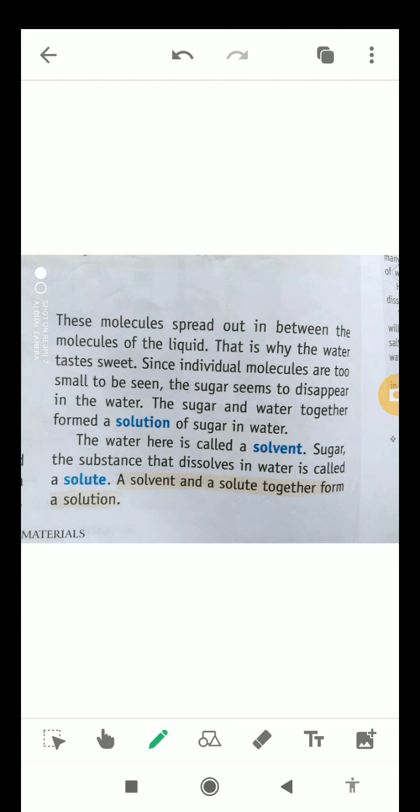The sugar and water together form the solution of sugar and water. So I told you, whenever sugar and water are mixed together, they form a solution of sugar and water. The water here is called a solvent, as I told you, and sugar, the substance that dissolves in water, is called a solute. And when the solvent and the solute form together, they form a solution, right?